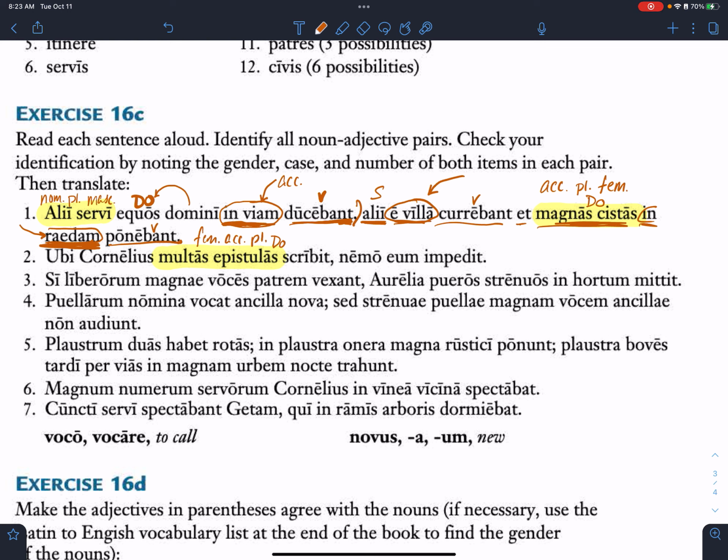What's my verb? Annabelle? Scribit and impedit. Good. Now my subject of scribit is who? What's nominative? Caitlin? Cornelius is good. Okay, so ubi. Is it going to be when or where? How do I know?